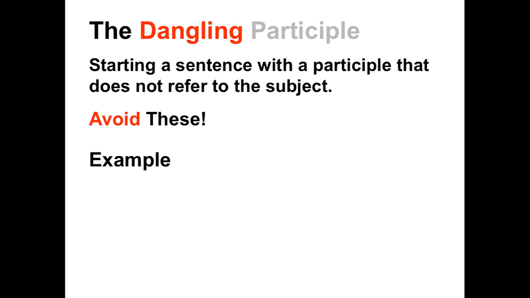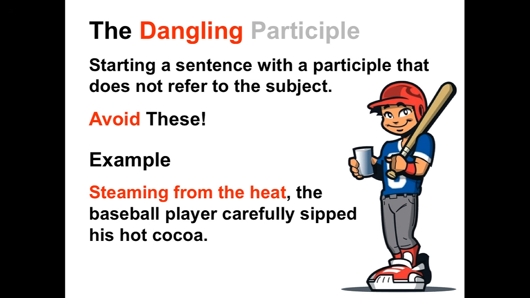Here's an example of a dangling participle. Steaming from the heat, the baseball player carefully sipped his hot cocoa. Take a second and think about what this sentence is actually saying. Well, it's clear that the speaker meant to describe the hot cocoa, to say that the hot cocoa was steaming from heat, and that the baseball player carefully sipped it.